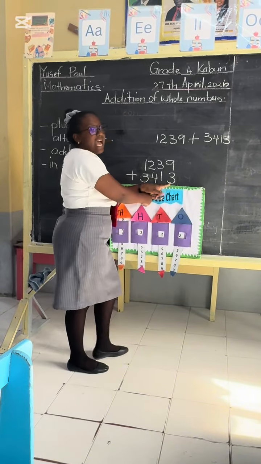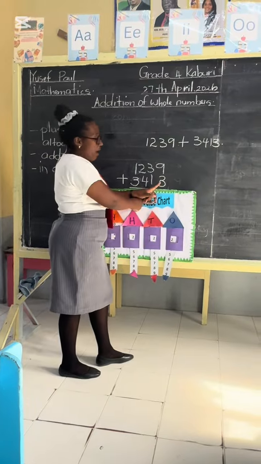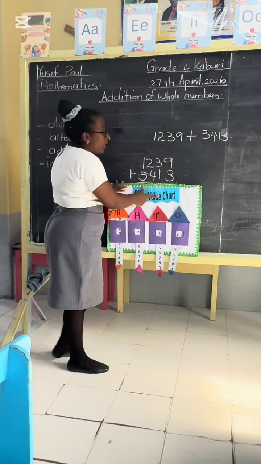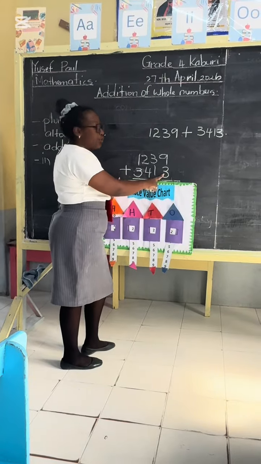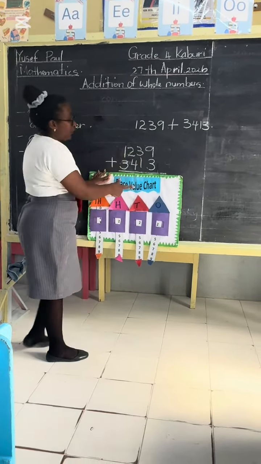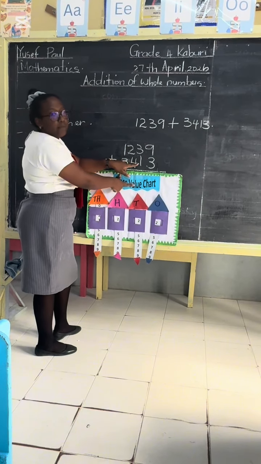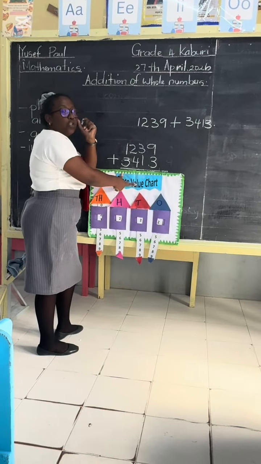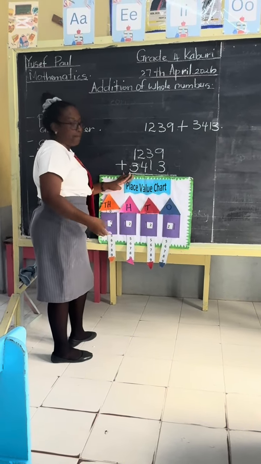The last digit is always what? Right, the ones. We start from the ones. So the place value for 3 would be ones, as well as the 9. Beautiful. What would be the place value for this 3 and this 1? Let me hear you, Jeremy. Tens. Very good. Give Jeremy a clap.